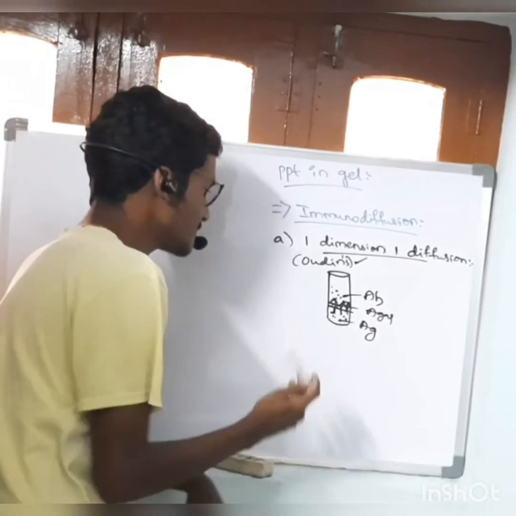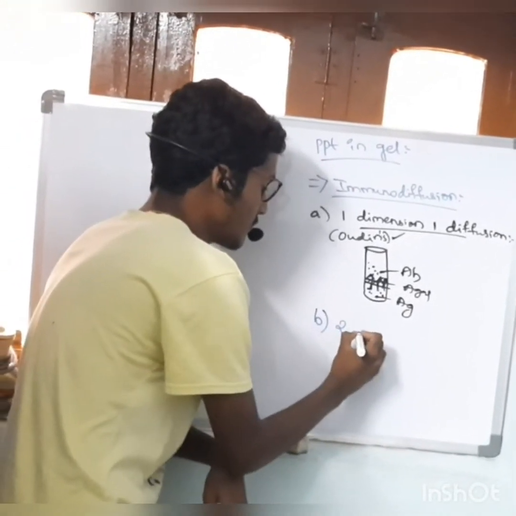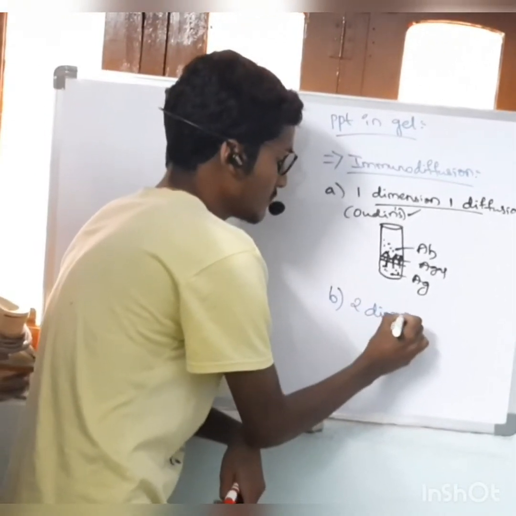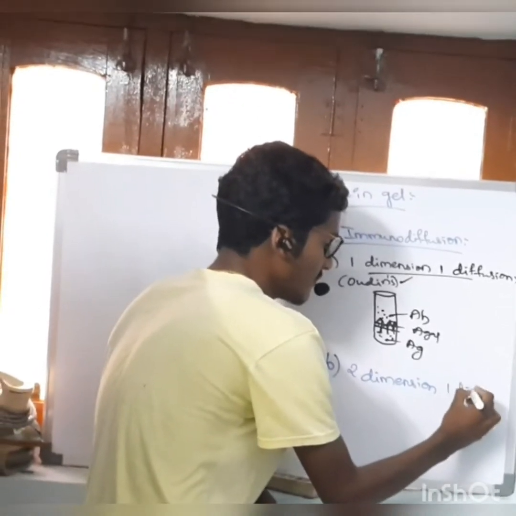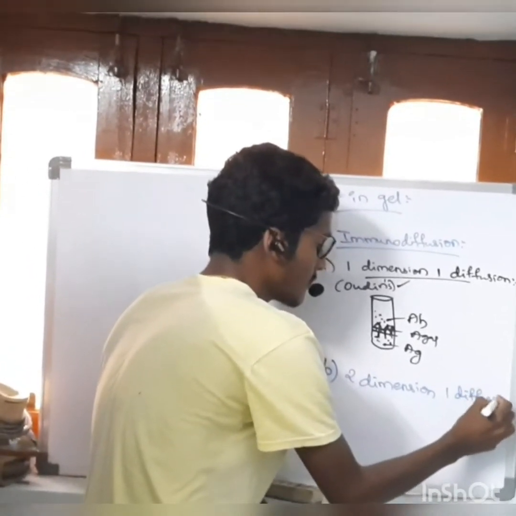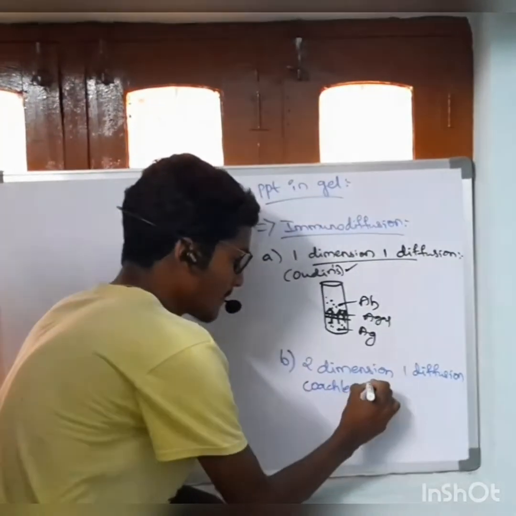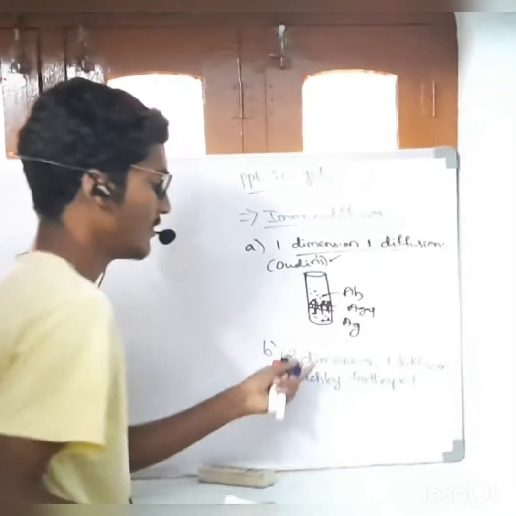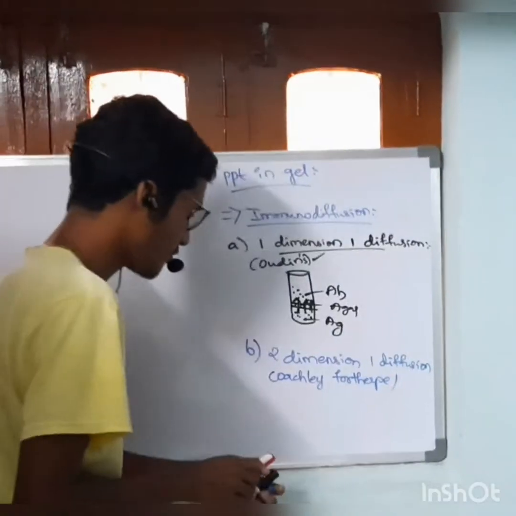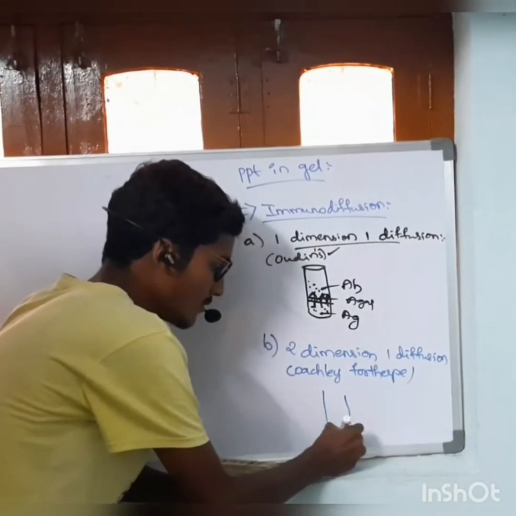Next one is double dimension, single diffusion. It is also known as Oakley-Fulthorpe immunodiffusion. Suppose it is in a test tube. Here it is in a test tube.